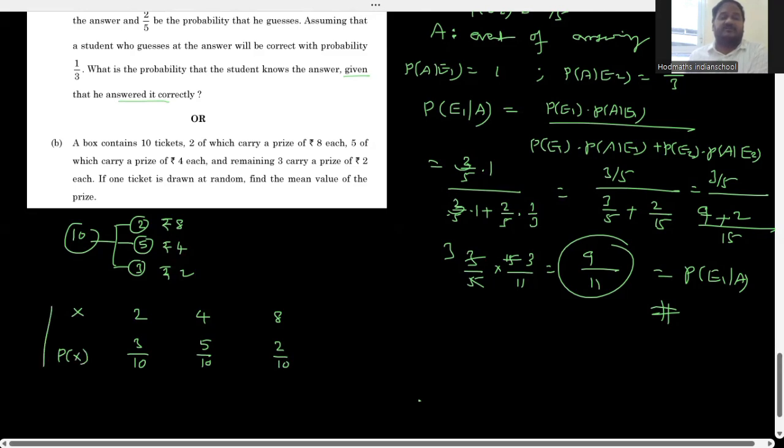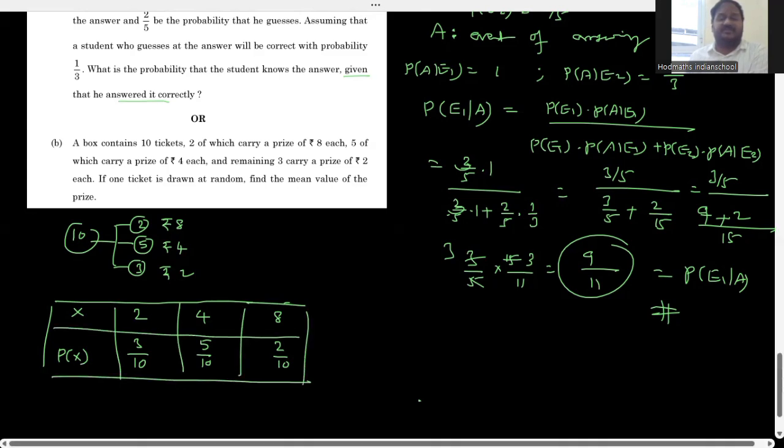What did I ask you to find? Find the mean value. What do you mean by mean value? Expectation of x. You need to find the expectation of x. Already you know the formula: summation of xi into probability of xi is equal to expectation of x, right?